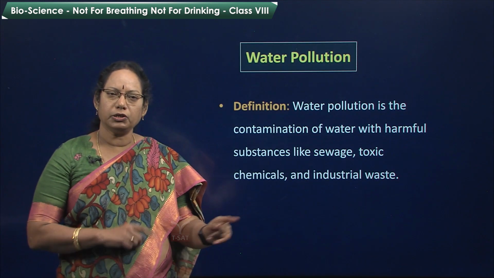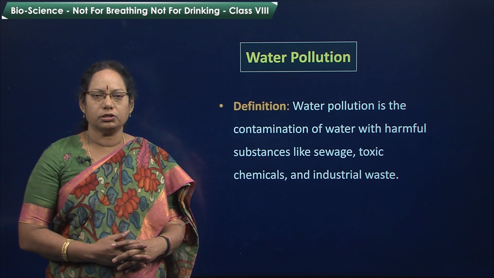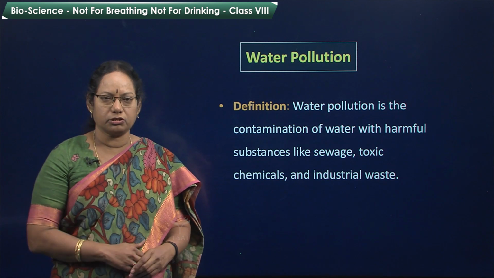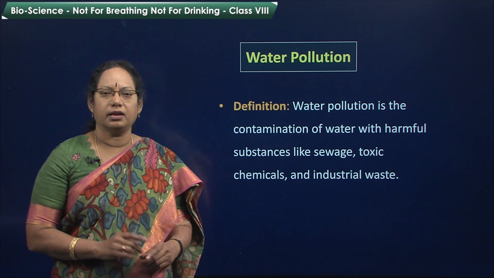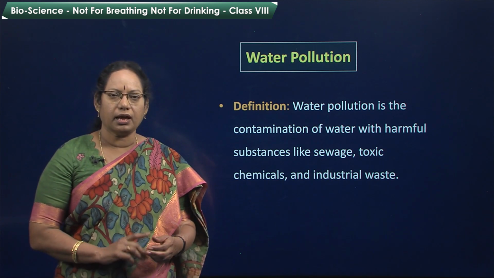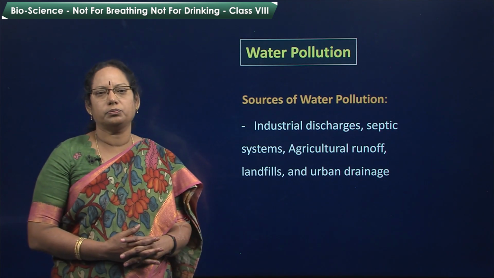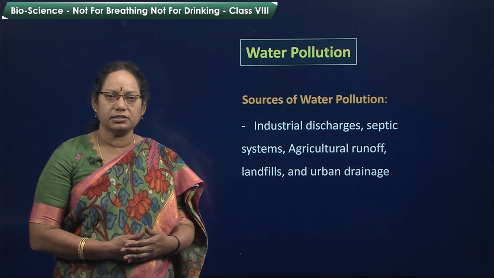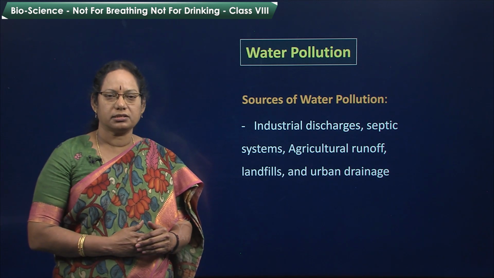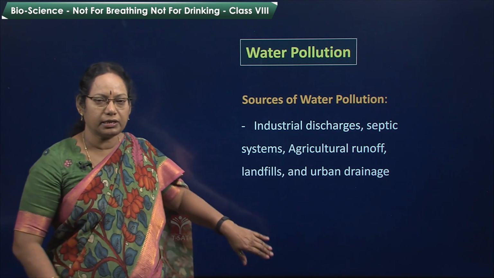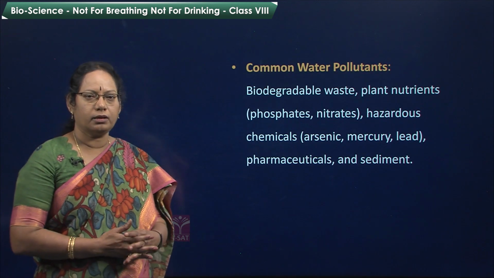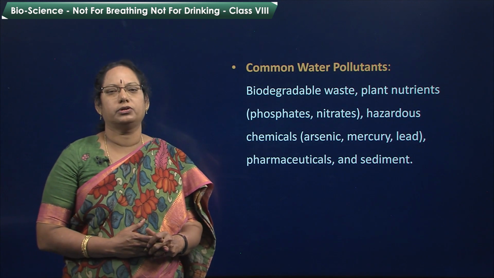Okay. Now, coming to water pollution. What is water pollution? Water pollution is the contamination of water with harmful substances like sewage, toxic chemicals, and industrial waste. Now, sources of water pollution: industrial discharges, septic systems, agricultural runoff, landfills, and urban drainage. Now, what are the common water pollutants?